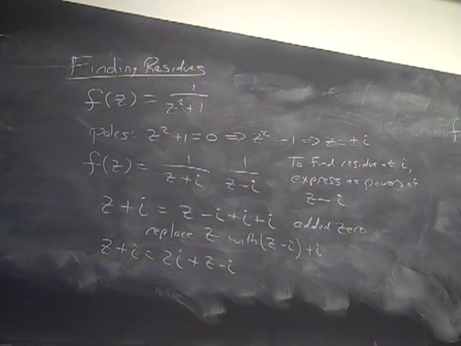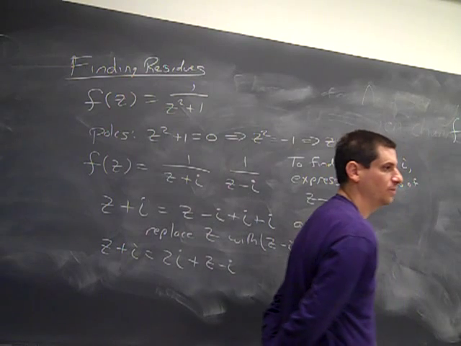But here, this is why it's going to just be 1 over 2i. And that's the faster way of getting it. So again, you can use the shortcut if you can write f of z as, say, g of z times h of z, and g is holomorphic at z naught, and h of z equals a to the minus 1 over z minus z naught. So if it looks like that, you can just use that shortcut trick to jump to the residue.